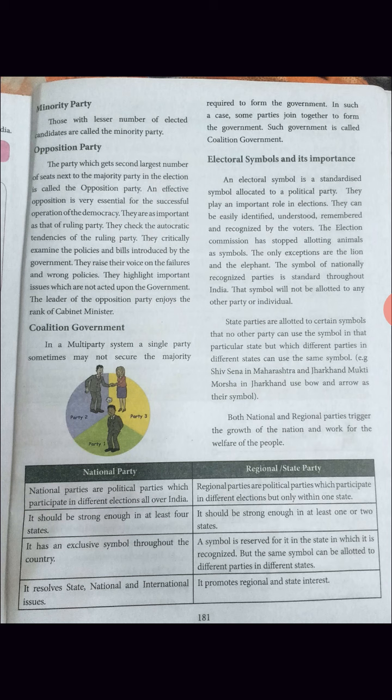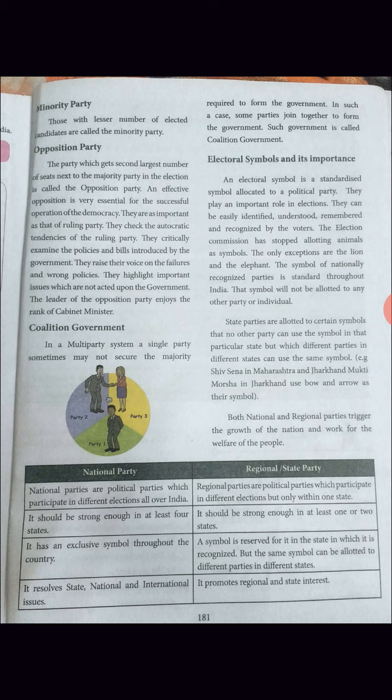Second point, it should be strong enough. A national party should be strong enough in at least 4 states. A regional party should be strong enough in at least 1 or 2 states. Third point, a national party has an exclusive symbol throughout the country. All over India it has the same symbol.